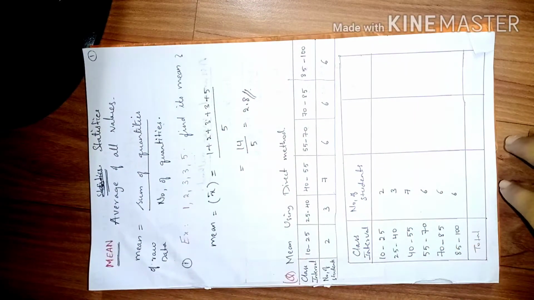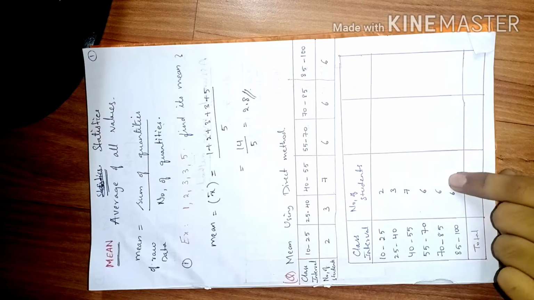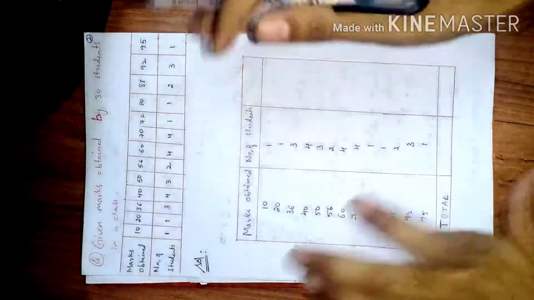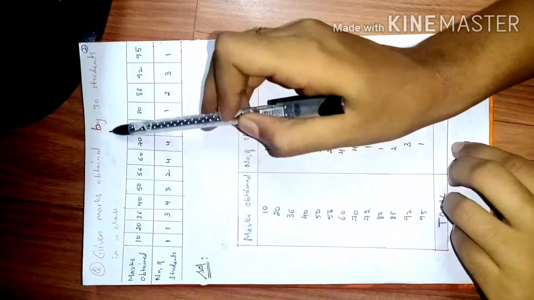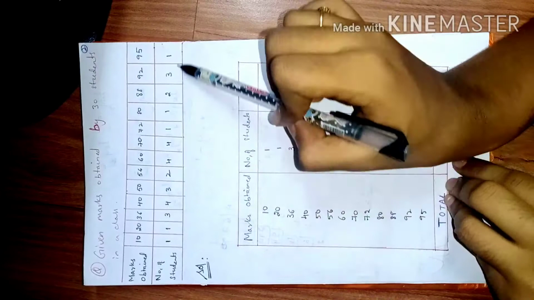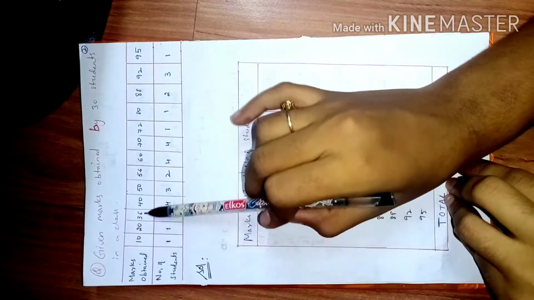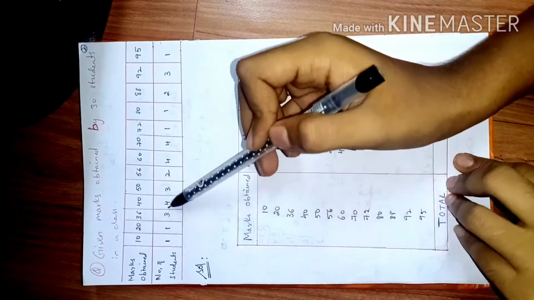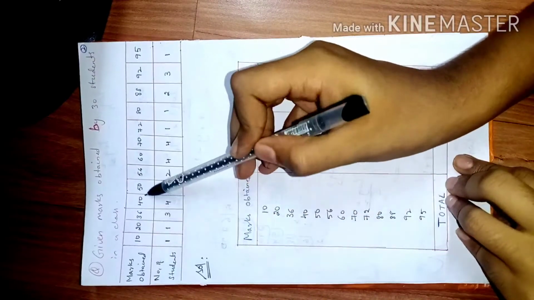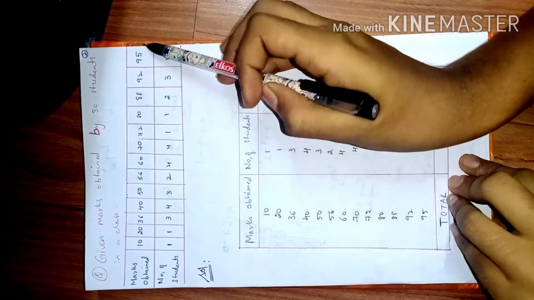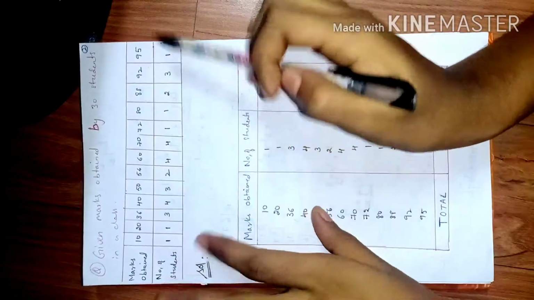Now coming to the direct method. First we will see this problem, then we will go to that. The first problem is: given the marks obtained by 30 students in a class. So we are given 30 students, and these are the different marks achieved by those 30 students. One student got 10 marks, one got 20, 3 of them got 36, 4 got 40 and so on. So this is the total list. These marks are all below 100 because the total is 100. So we have 30 students in total.